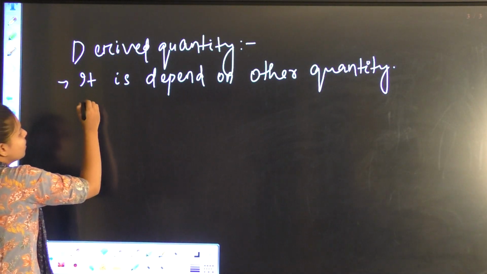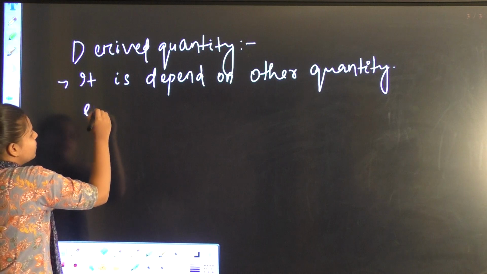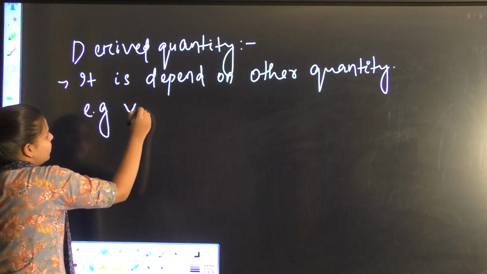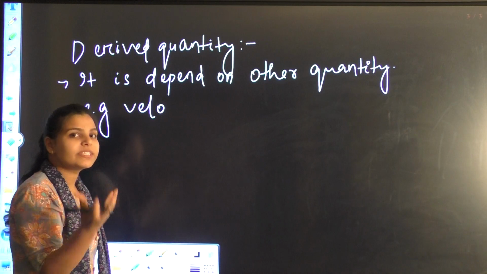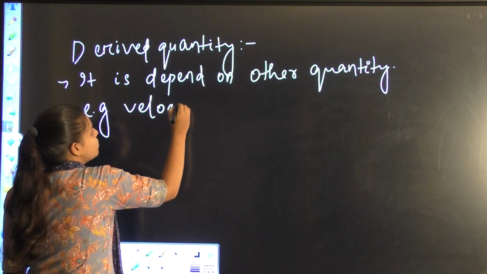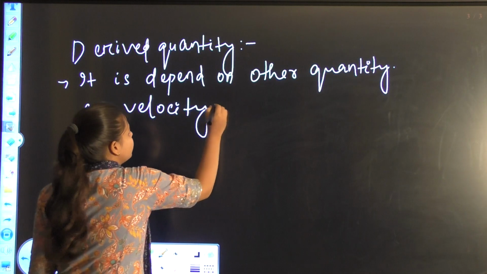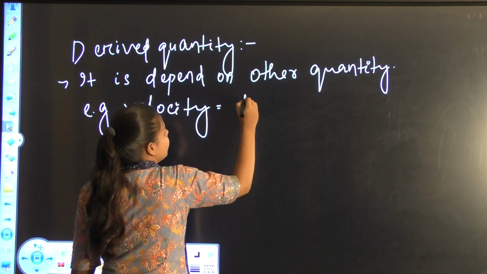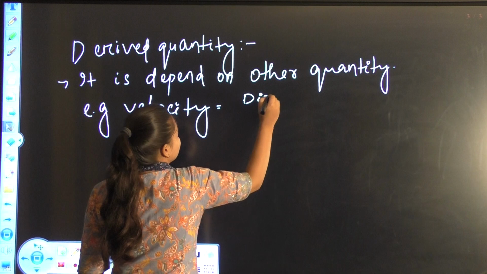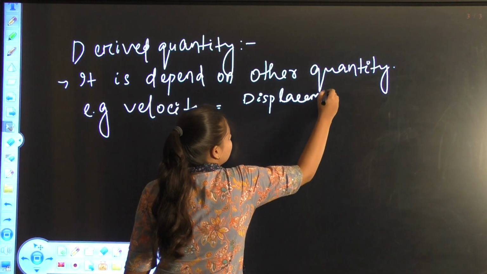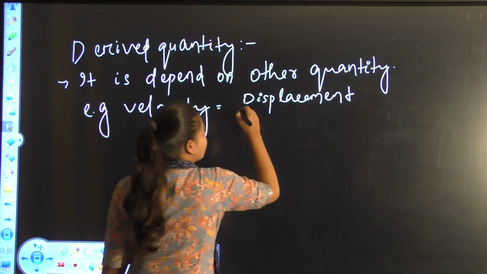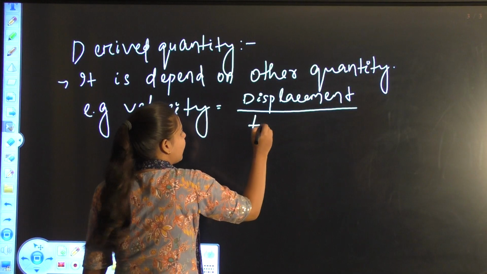For example, velocity is derived from physical quantities. What is the formula of velocity? Displacement by time.